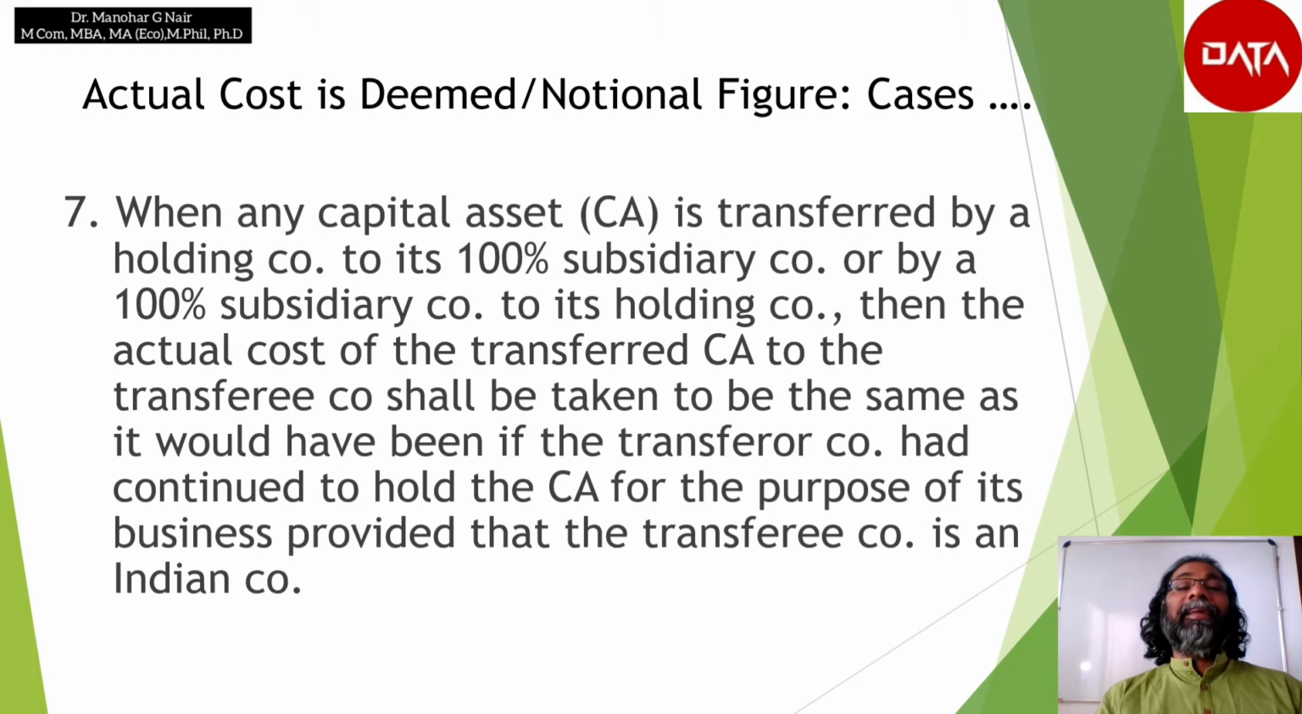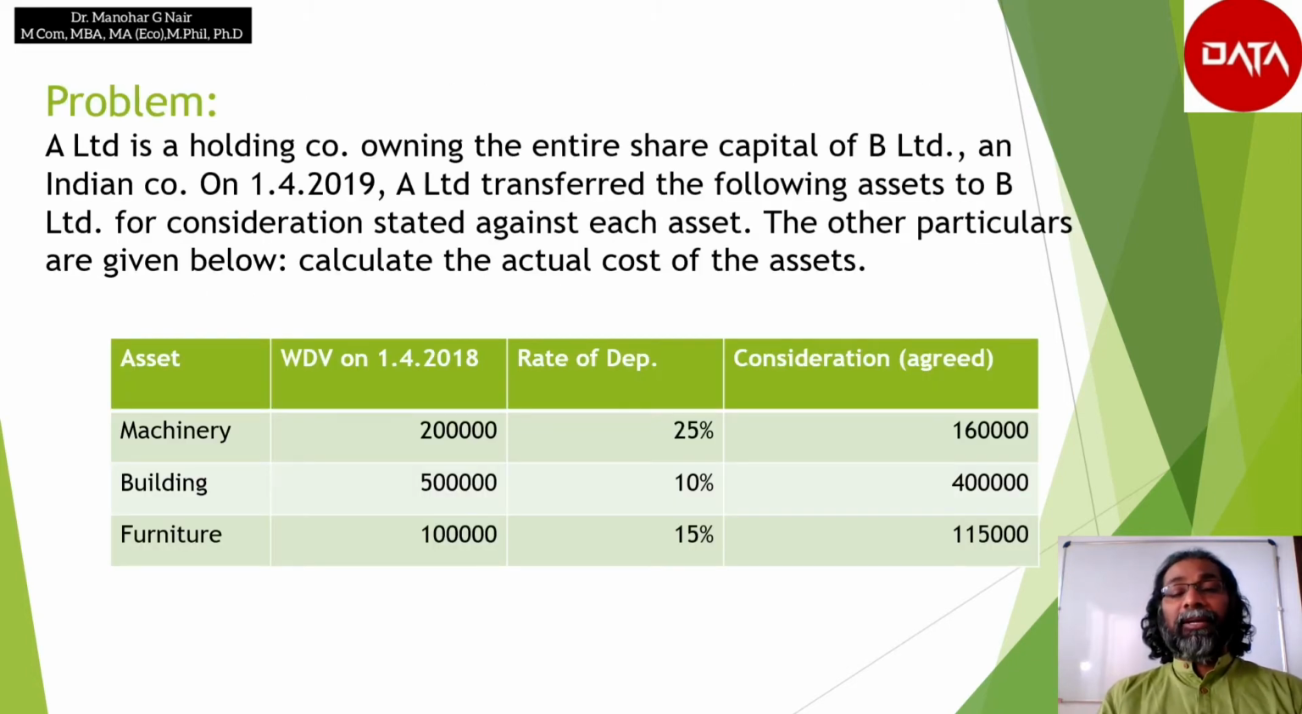The next situation, when any capital asset is transferred by a holding company to its 100% subsidiary company or by a 100% subsidiary company to its holding company, then the actual cost of the transferred capital asset to the transferee company shall be taken to be the same as it would have been if the transferor company had continued to hold the capital asset for the purpose of its business, provided that the transferee company is an Indian company. Let us work out a problem to understand the condition.